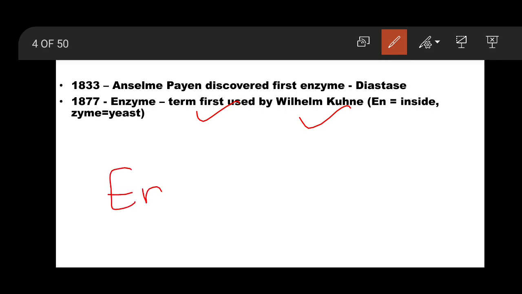This is from Greek, en means inside and zyme means yeast. So these were first discovered in yeast, a unicellular fungus. These are the things you should know in the introductory part of the topic of enzymes. So this was all about the introduction.